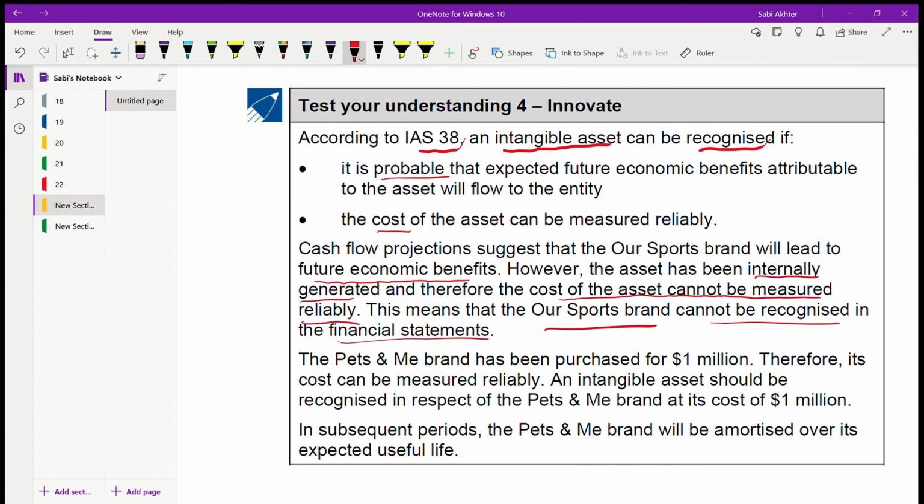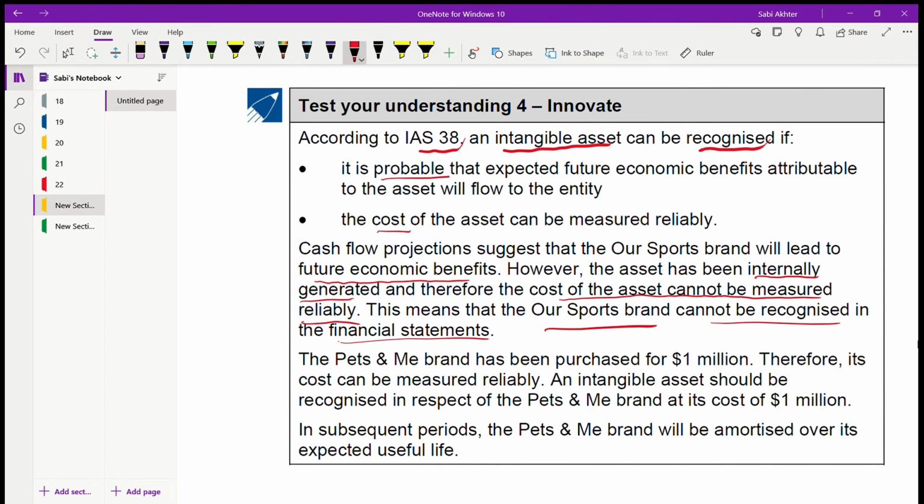So this is something new which you didn't study in the text before. In the text we saw that we recognize when the cost can be measured reliably and it is probable. We didn't learn this word, internally generated intangible assets. Internally generated intangible assets are not recognized in the financial statements.